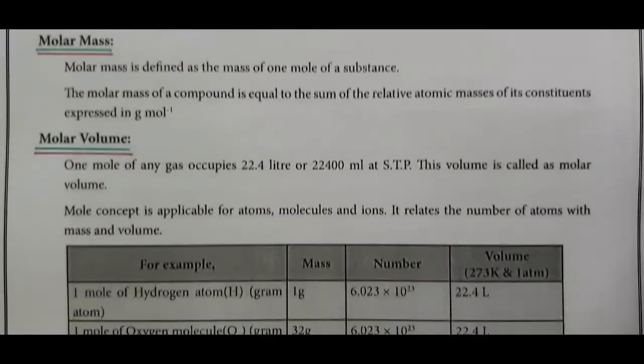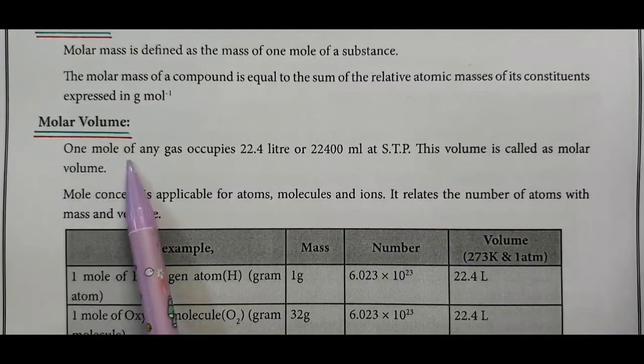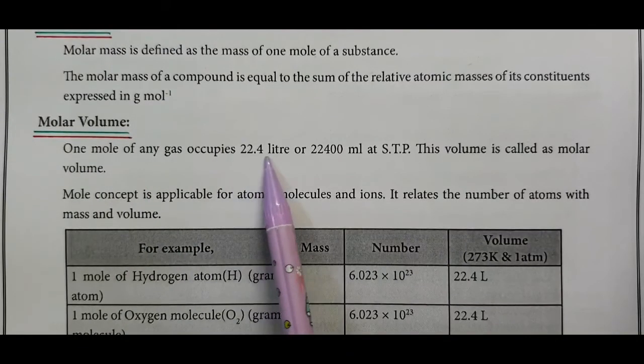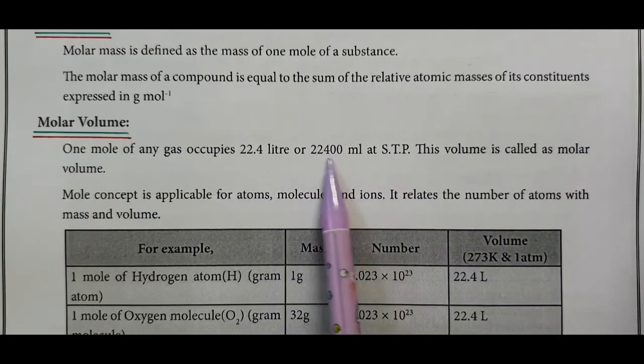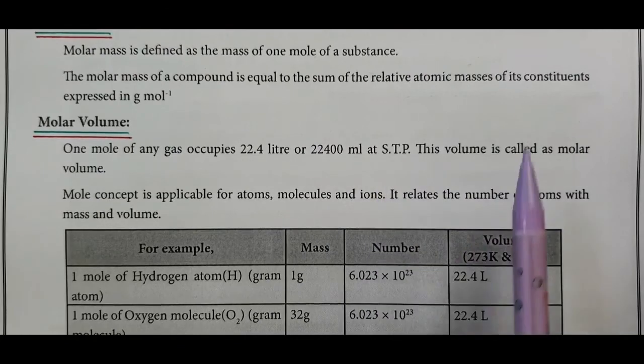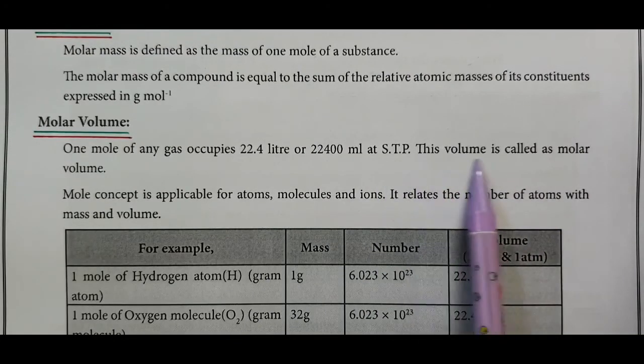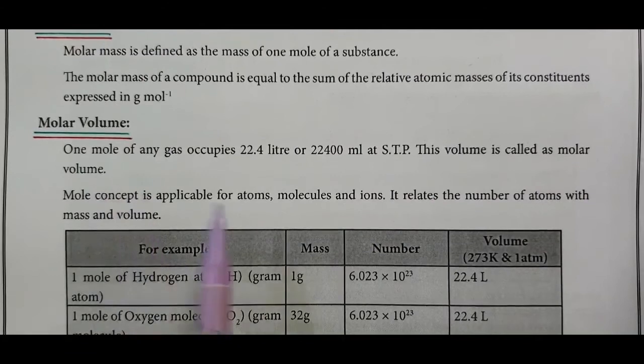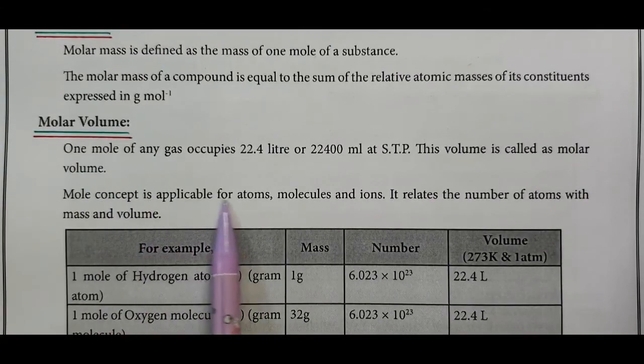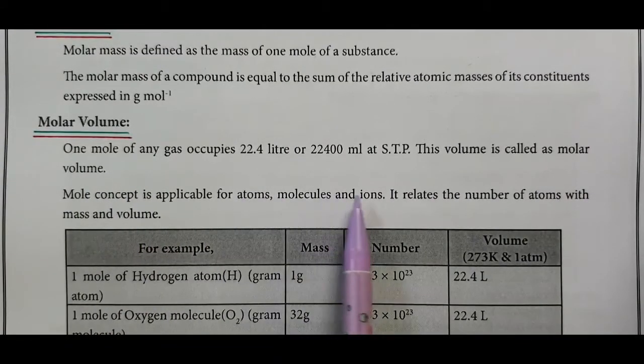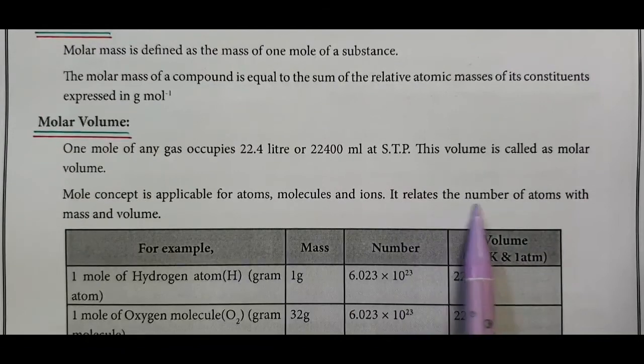What is meant by molar volume? 1 mole of any gas occupies 22.4 liter or 22,400 ml at standard temperature and pressure. This volume is called molar volume. The mole concept is applicable for atoms, molecules and ions. It relates the number of atoms with mass and volume.